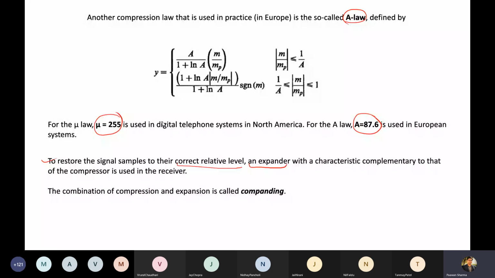What is expander? Just the complementary function of the compressor. Whatever compression function you are using, the complementary of it is the expansion. This combination of compression and expansion we call companding, and these laws, A law and mu law, are known as companding laws.